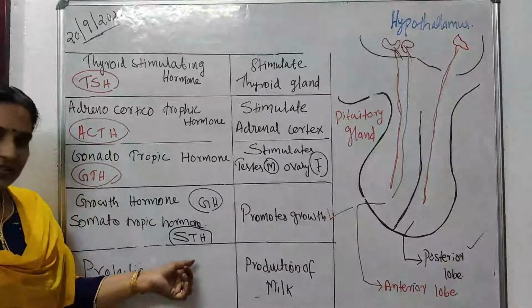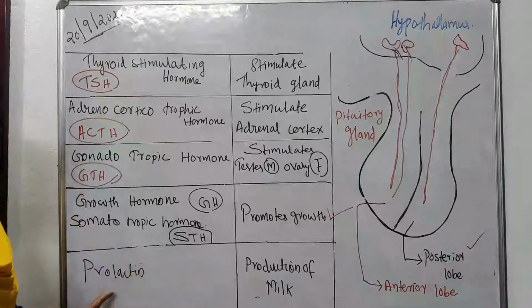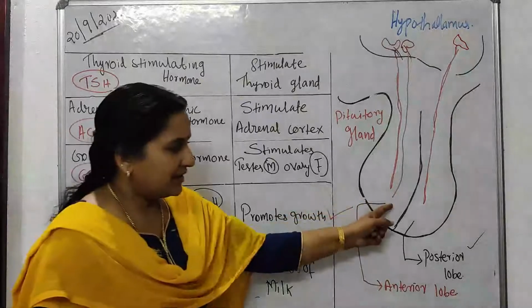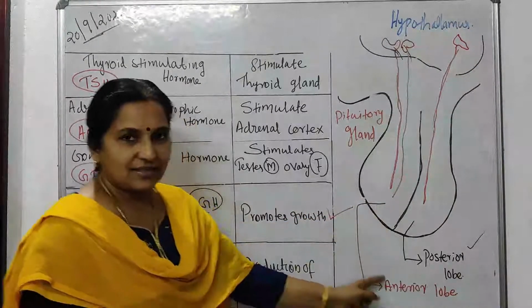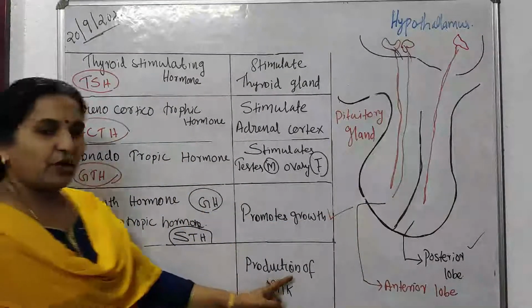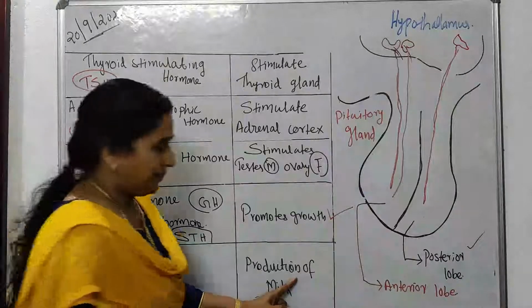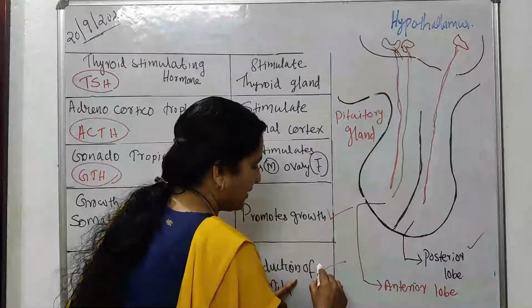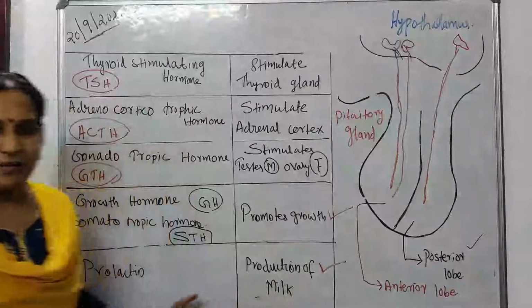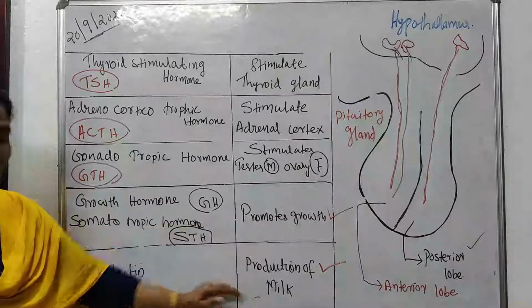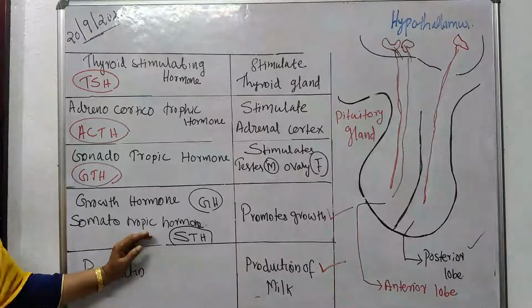Next, the function of prolactin, which is secreted by the anterior lobe of the pituitary gland, is production of milk. So that's all about prolactin and somatotropin.